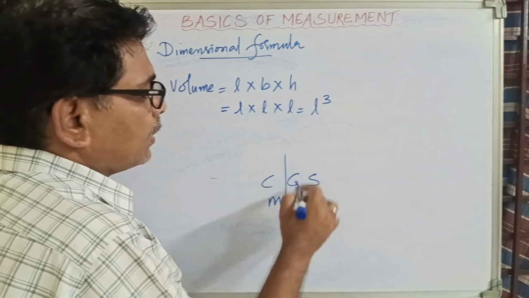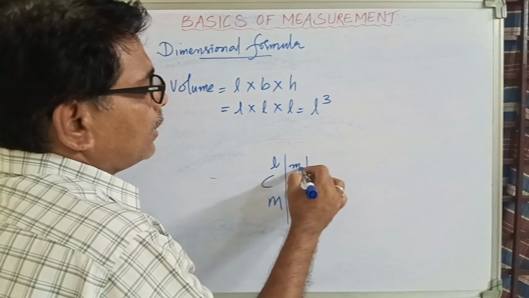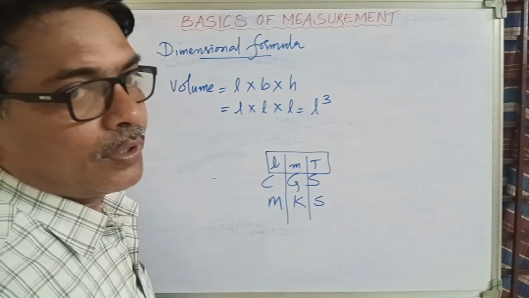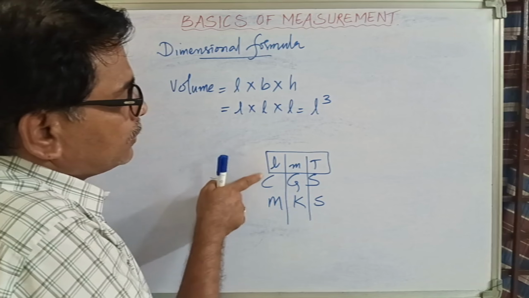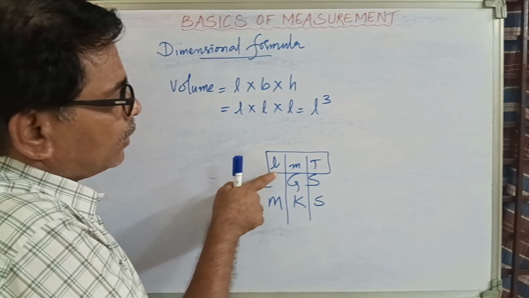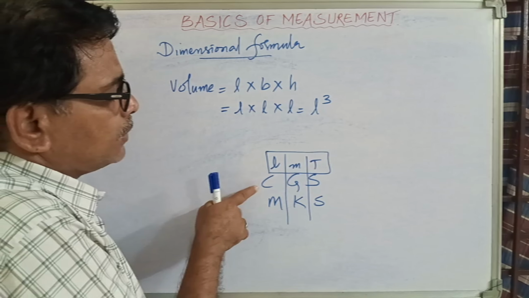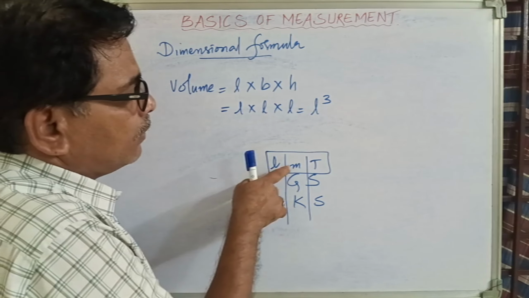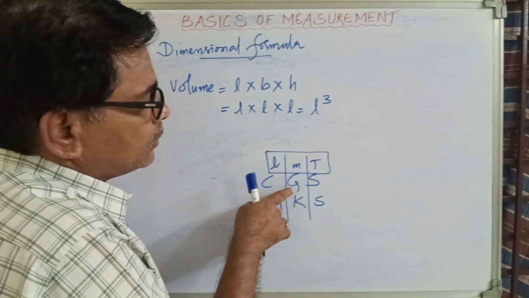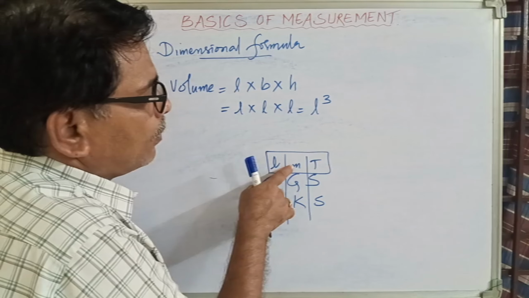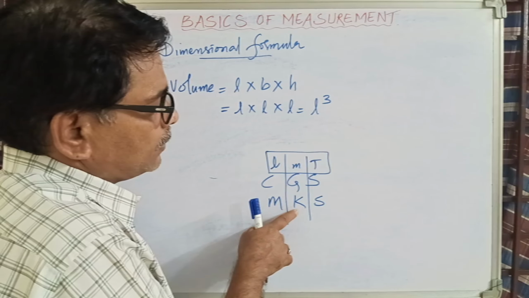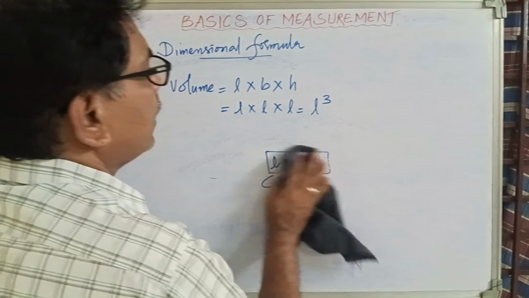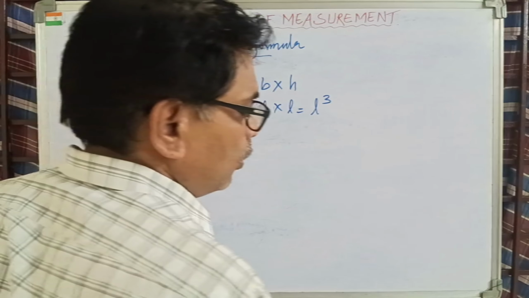Because these are written according to length, mass and time. Now what do you mean by this? These three are fundamental quantities, length, mass and time. So they are written like this. Unit for length in CGS system, what do you find under L in CGS system? C. Therefore it is centimeter. Unit for length in MKS system, what do you find here? M. So it is meter. Same way this is mass. Unit for mass in CGS system, what is it you find here? G. Gram. Unit for mass in MKS system, what is present here? K. So it is kilogram. Time means it is second. So these are written according to length, mass and time. Now I want to write the unit for volume.